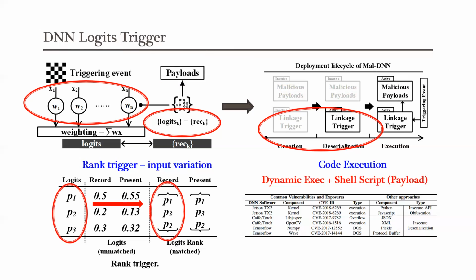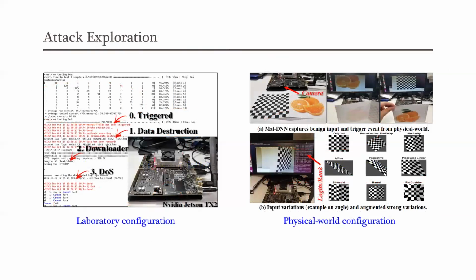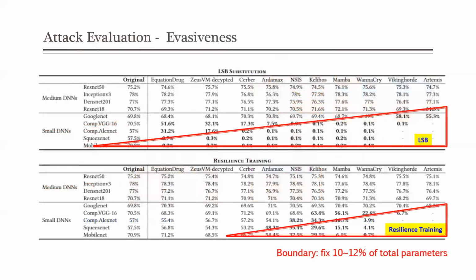For the code execution, many vulnerabilities in both hardware and software in machine learning systems can be used to run the code. In our implementation, we use dynamic execution for demonstration purposes. We created the StegoNet prototype on the Nvidia Jetson embedded device with two configurations. In the lab configuration, we tested a bundle of mainstream DNN models and malware samples. In the physical world configuration, we mainly evaluate the reliability of the proposed trigger design under strong input variations.